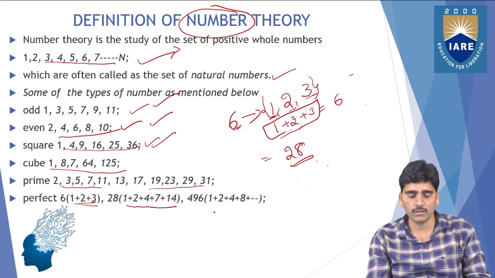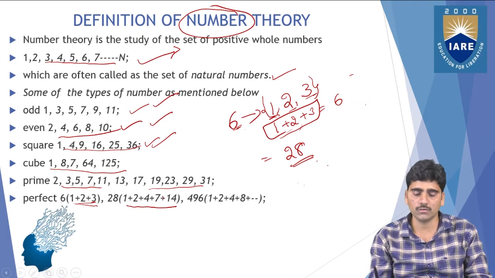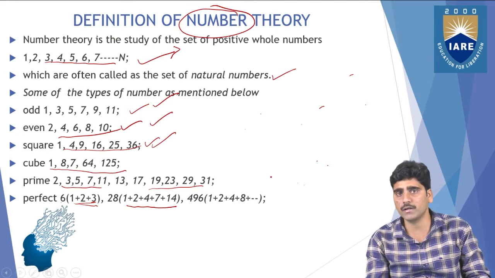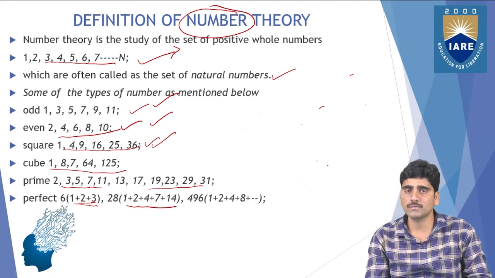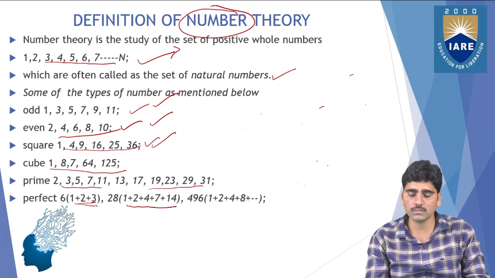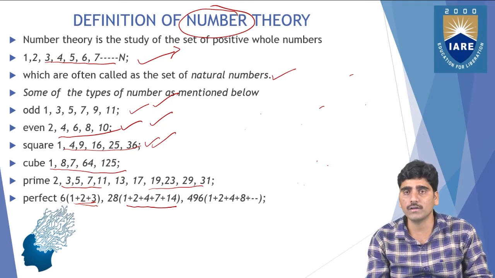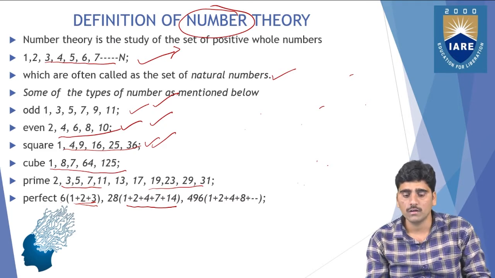Like this you can see different types of numbers, not only these, but modular numbers also, Mersenne numbers, Fermat numbers. In the coming sections we are going to discuss all of them. So these are all the basic different types of numbers, and why we are going to know about all these numbers.